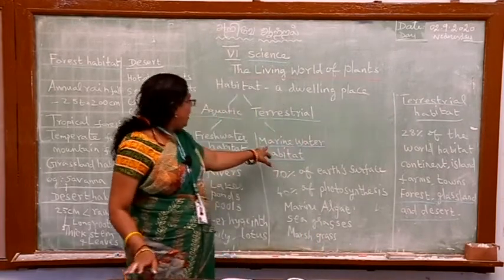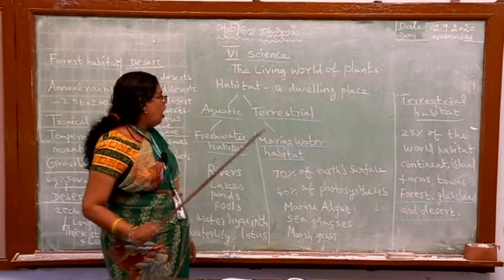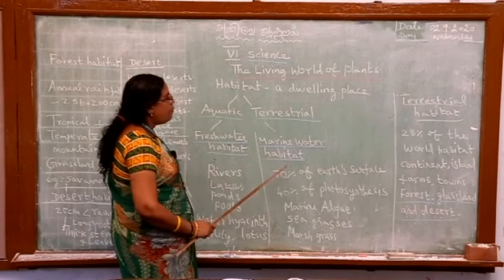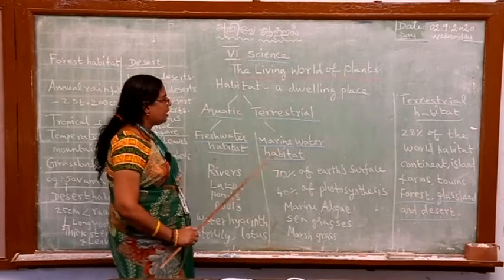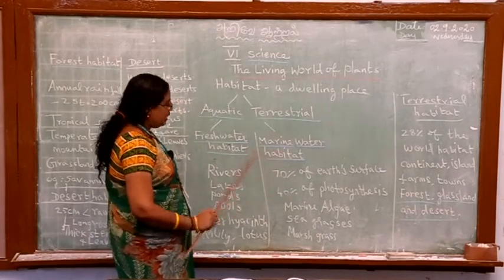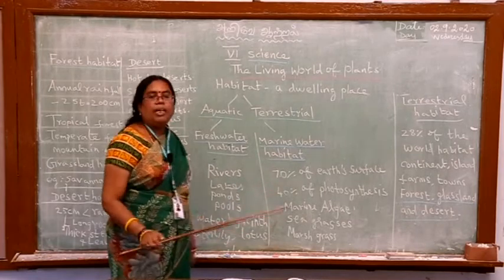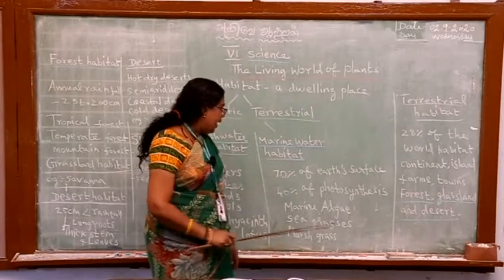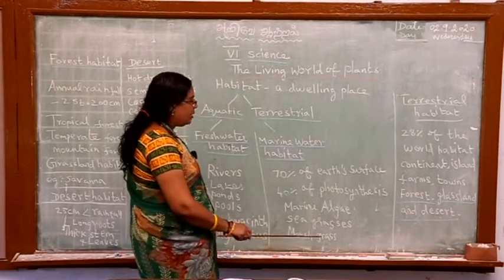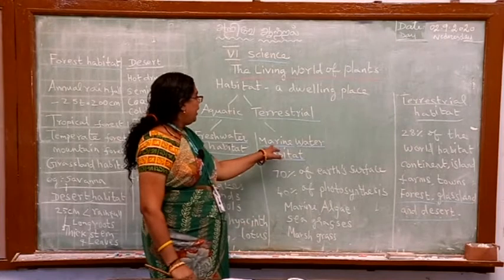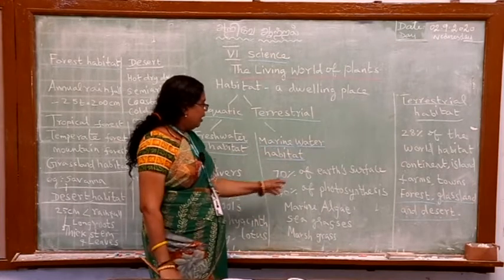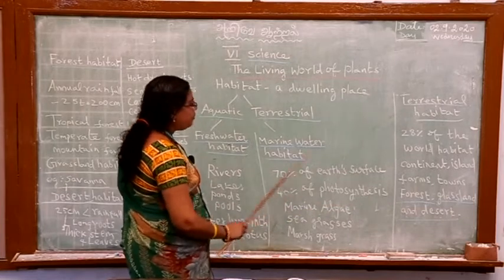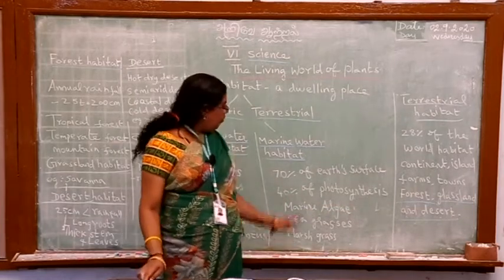Now, marine water habitat. We all know 70% of Earth's surface is covered by oceans and seas. And the oceans and seas support plant growth. Marine algae, sea grasses, marsh grass, these are all marine water plants. They constitute 40% of Earth's photosynthesis.